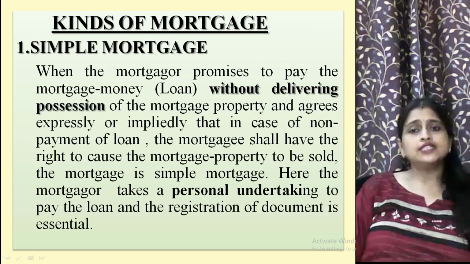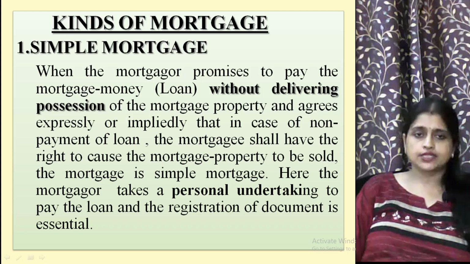What are the kinds of mortgage? First, simple mortgage.